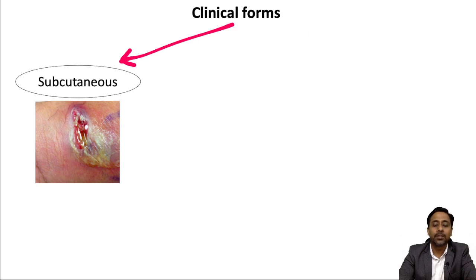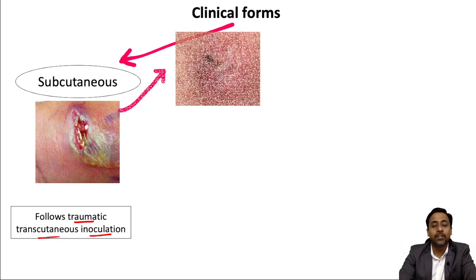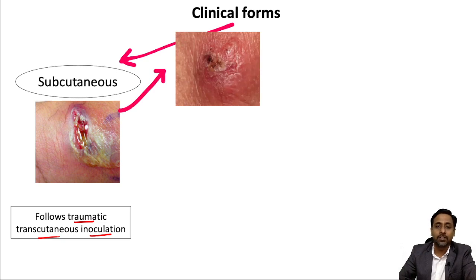The subcutaneous manifestation usually follows traumatic transcutaneous inoculation of Nocardia, which may be present in soil or organic matter. Through minor trauma it will enter into the skin, and it will lead to 3 types of disease. The first one which you can see in this image is cellulitis.